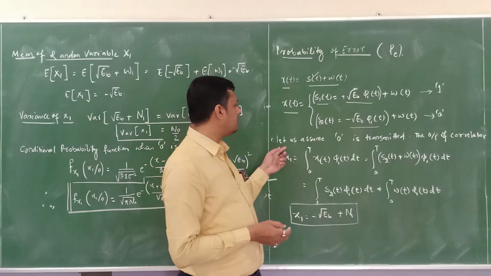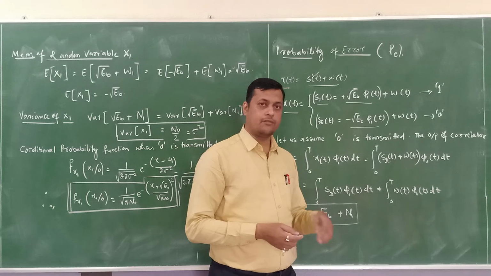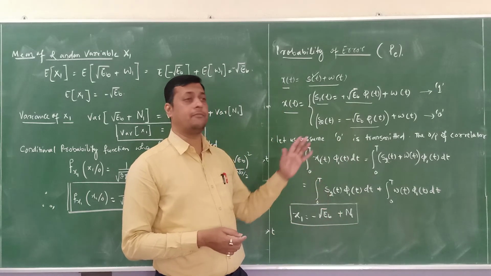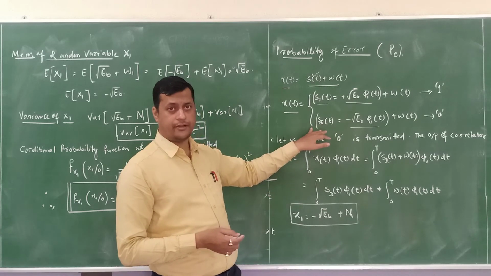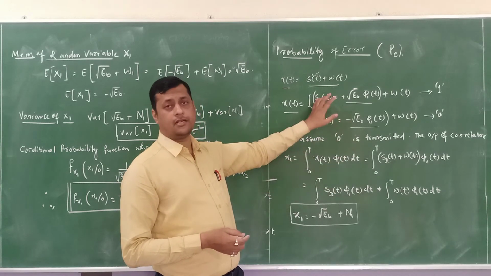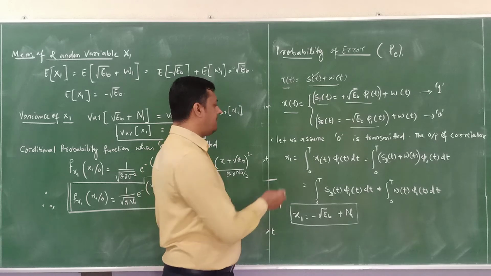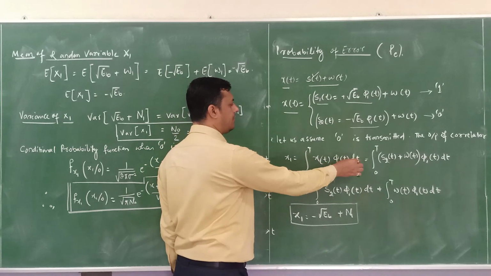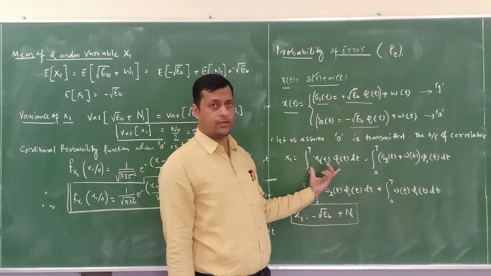So here I have assumed that 0 is transmitted, then what will be the output of the correlator? If 0 is transmitted, that means I have transmitted S2. If 1 is transmitted, you have to consider S1. So here I have considered x1 equals the integral from 0 to T of x of t, phi of t into dt. It is the output of a correlator.